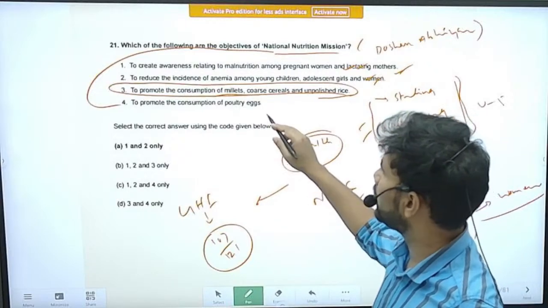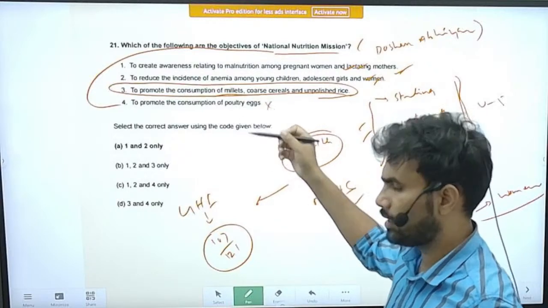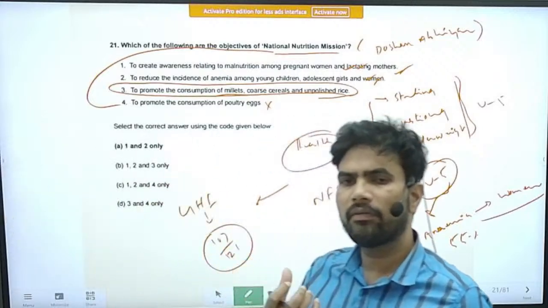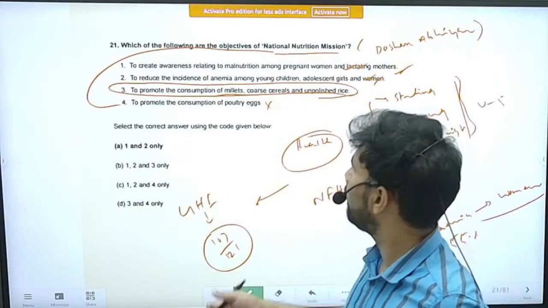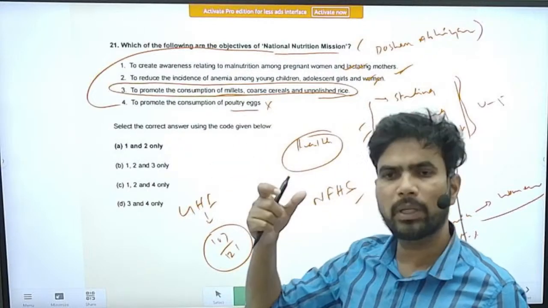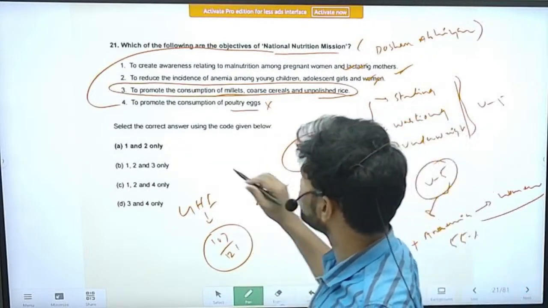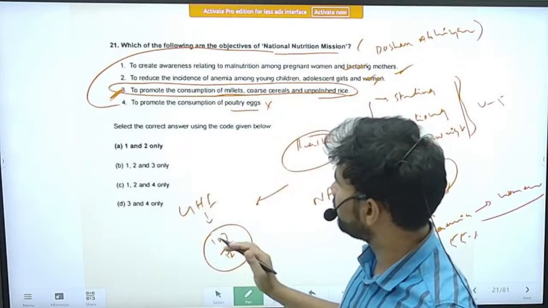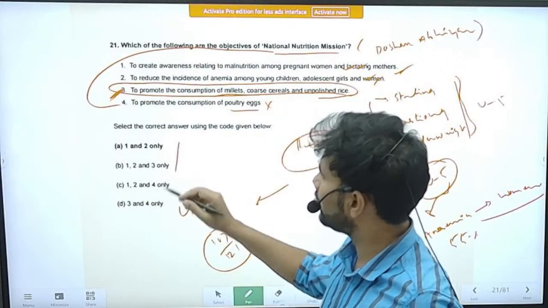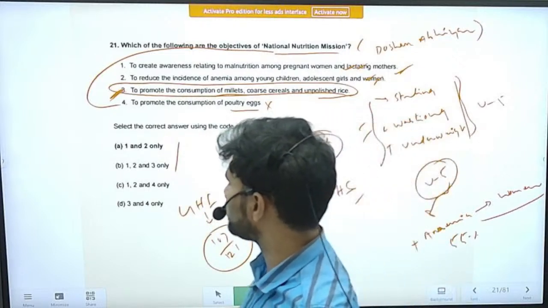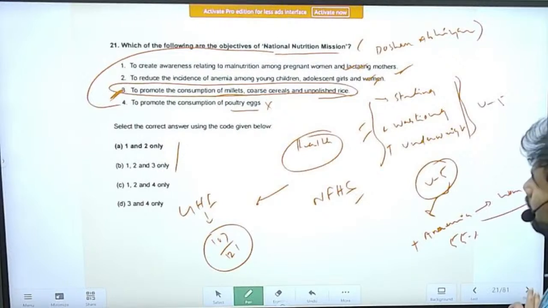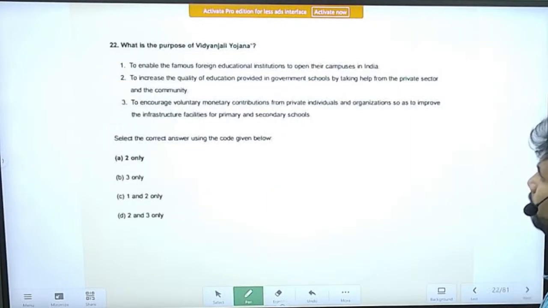Next is promote the consumption of poultry eggs. This is, we can say, a random statement, very disconnected. Still we can promote the consumption of eggs, but not exactly poultry eggs. The particular statement is not there. So statement 3 is remotely related to the scheme only, but however, we can take either option A also, option B also becomes correct. Okay. So anyhow, this is about the scheme, Poshan Abhiyan.